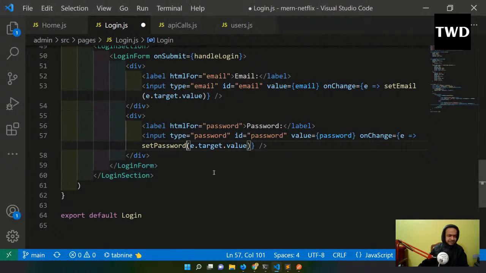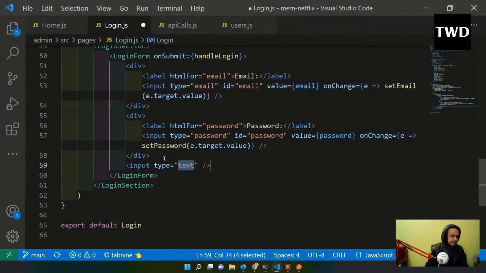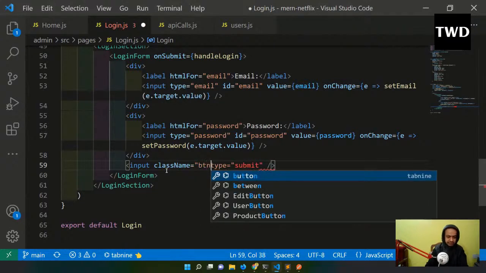Then here I will have the button, input type submit. That's why I have this onSubmit and handleLogin here, and className equal to btn.